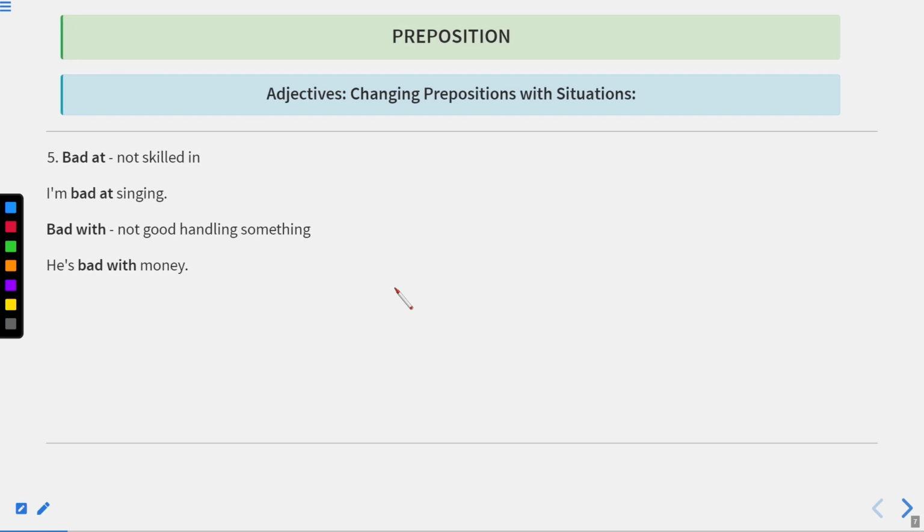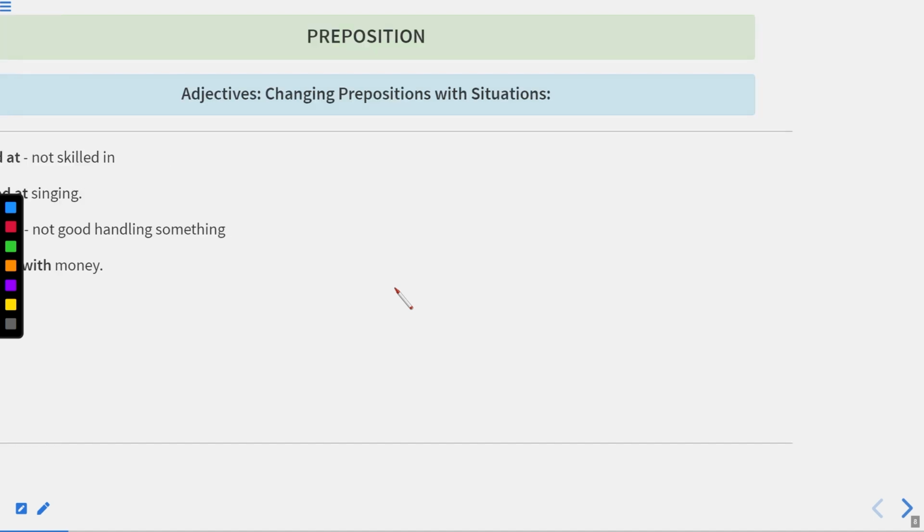Bad at and bad with. Bad at means when we are not skilled in something. For example, I'm bad at singing. It means my singing is not good, so I'm not skilled in singing, so I can say I am bad at singing, because I'm not good in that field. Bad with means not good at handling something. If I am bad with something, it means I'm not handling it properly. He's bad with money. It means he lacks money management. Now let us move to the next one.